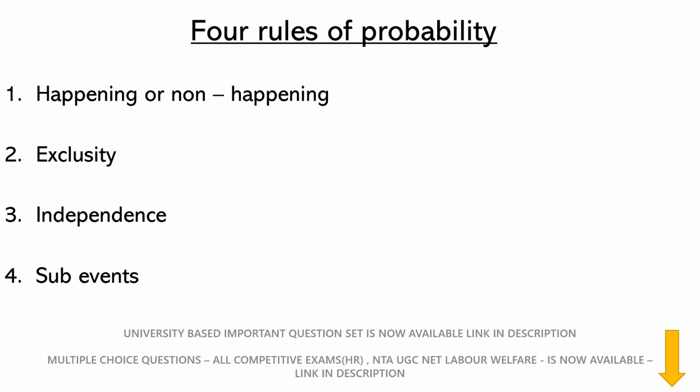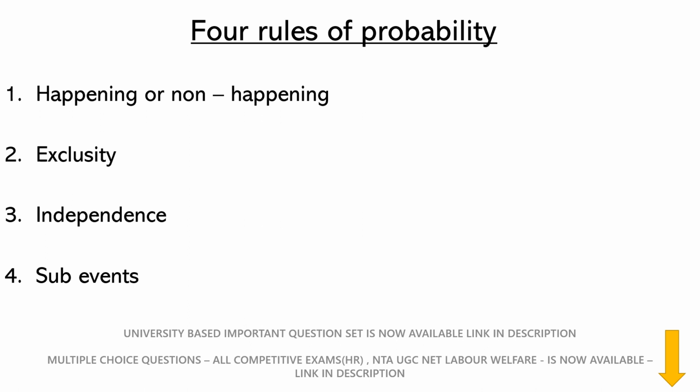Next is exclusivity. Exclusivity means, when there are two events, suppose A and B, if they cannot happen at the same time, they are mutually exclusive. Again, I'm giving the example of tossing a coin because that will give you a better understanding. When you toss a coin, it can either be a head or a tail. You will not get both results, you will not get both head and tail. So that is mutually exclusive. Two things cannot happen simultaneously.